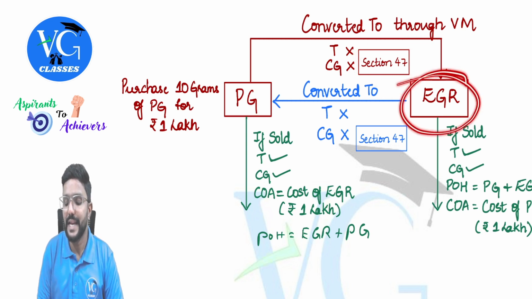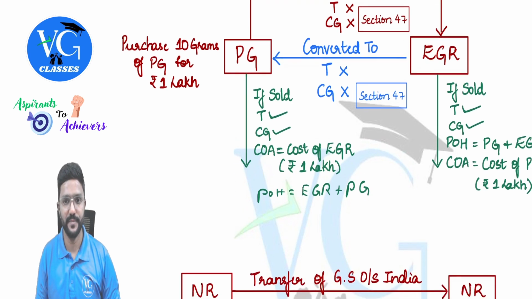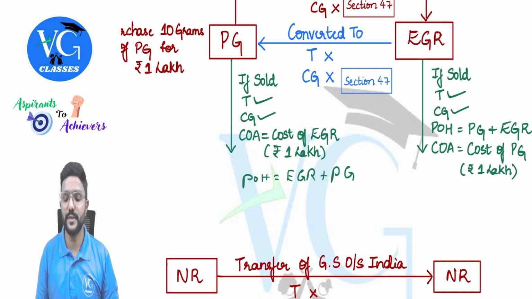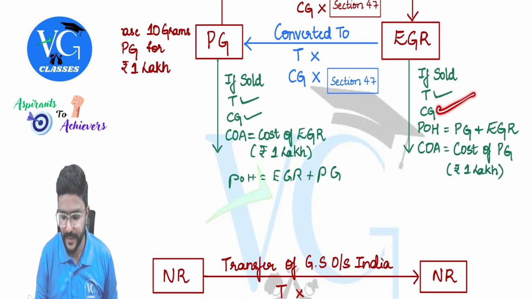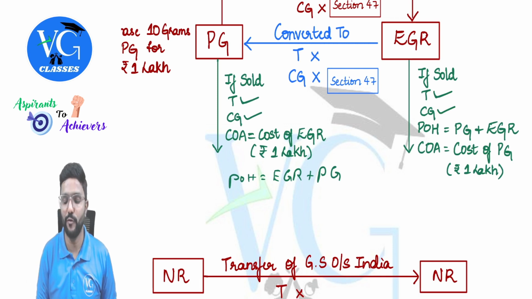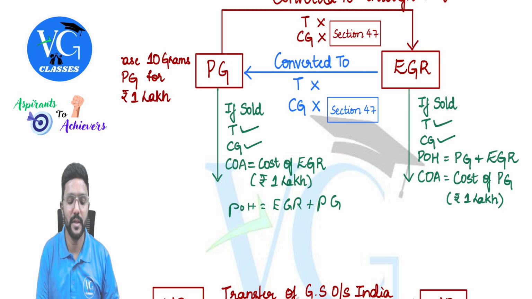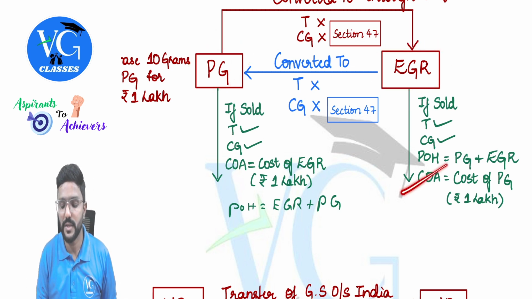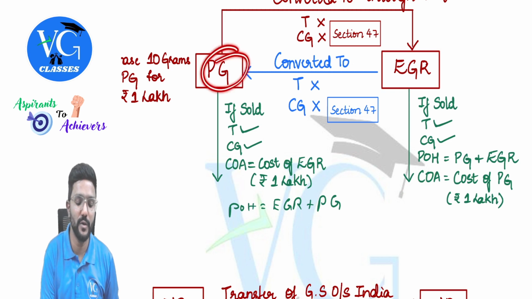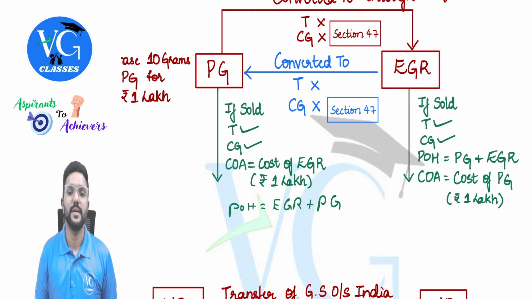Now, can I sell these electronic gold receipts? Yes, you can sell them in electronic form. And if sold, is it a transfer? Yes. Should we compute capital gains? Yes. And what would be the period of holding? The period of holding will be the period of holding of physical gold plus EGR, both. And what is the cost of acquisition? The cost of acquisition of physical gold, which is 1 lakh. This is if EGR is sold.